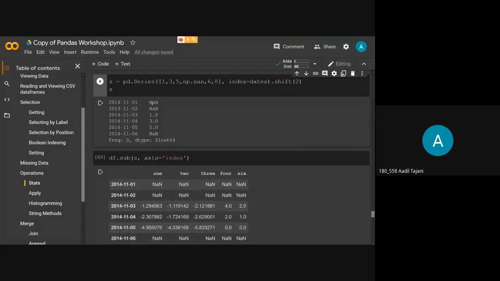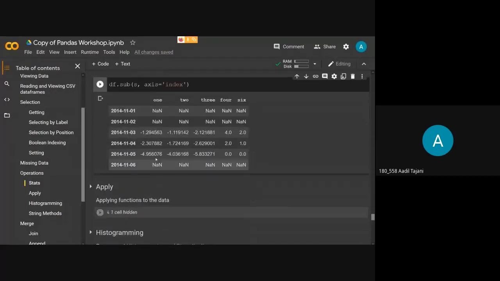As you can see here, the first 2 values in the series are null values, and in pandas, null values are not 0 or anything. It is just null. It has no value. So we can't do any operation with null values. Wherever it is null, it will also result in null. Although you have some values in the data frame, what you get after the subtraction operation is null values. Also in the last one we have null values, so here it is showing null.